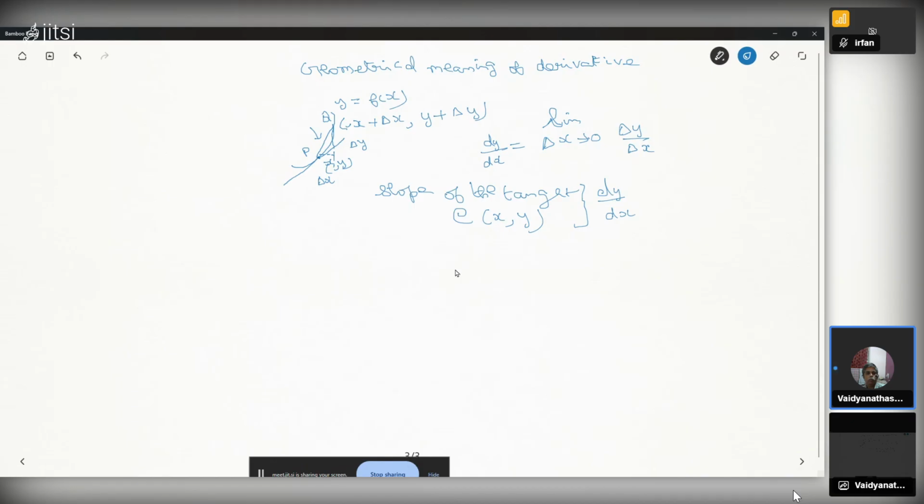I'll give an example. Let f of x equal to x square, at the point 1 comma 1, or we can take a different point, 2 comma 4.